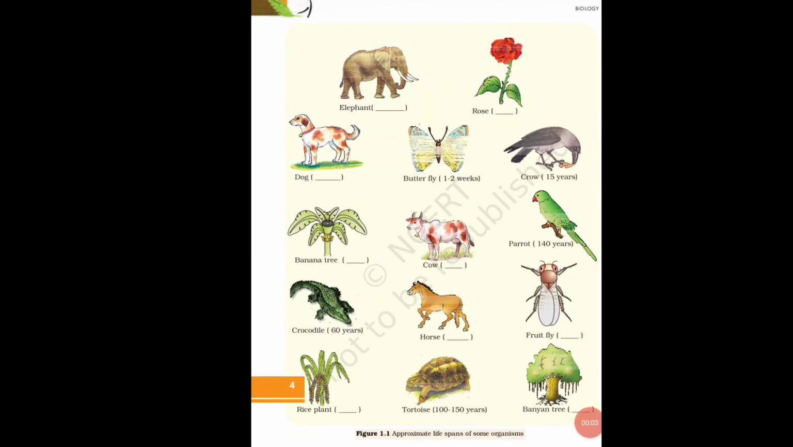Here you can see the lifespan of different organisms ranges from 1 to 2 weeks and up to 100 to 150 years or more. So depending on the type of organism, the lifespan may vary. Here you can see the parrot has a lifespan of 140 years and the butterfly completes its life cycle within a week.